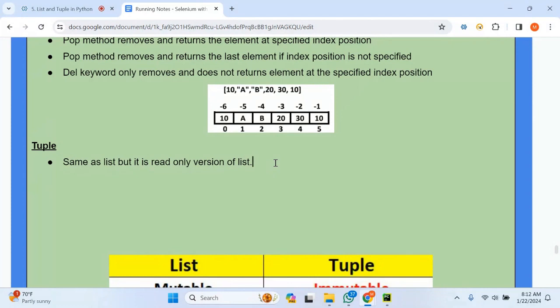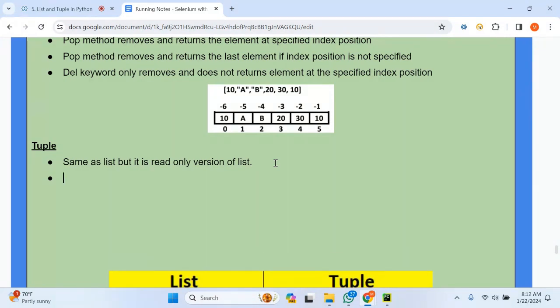So let me make you clear another important point. A tuple is a collection which is ordered. In whichever order you define that particular tuple, in the same order it will print in the console. And unchangeable means we can only read, we cannot modify its content, or it is immutable.